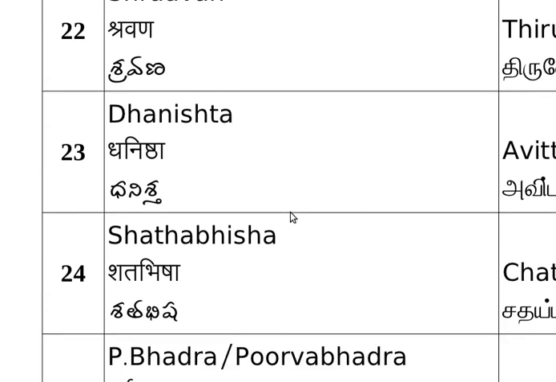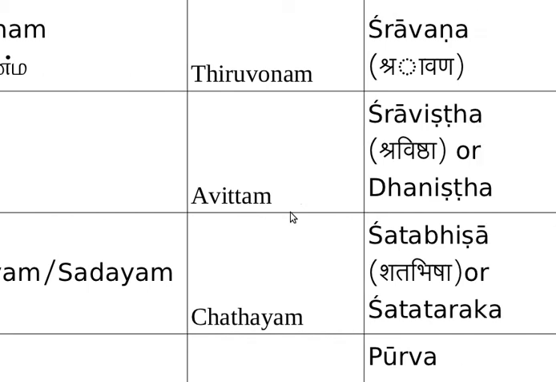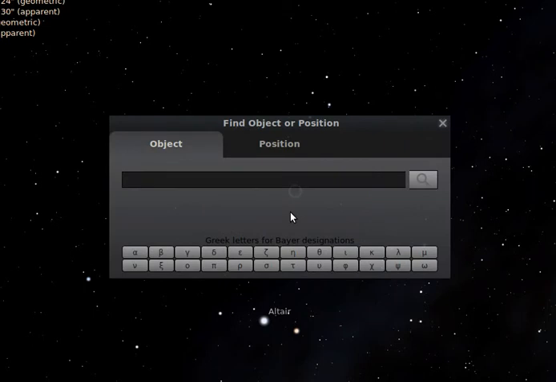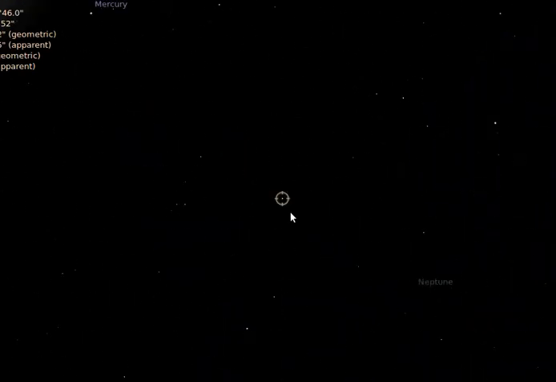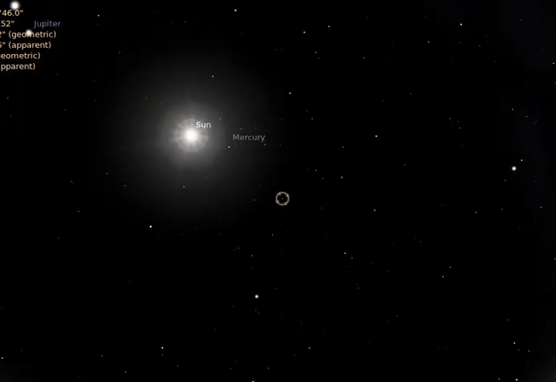And the next star is Shatabhisham. Shatabhisham or Shatabhisha. In Tamil, Malayalam, Hindi, you call it with these names. Shatabhisham is called with a special HIP 112961. So this is called Shatabhisham, HIP 112961.